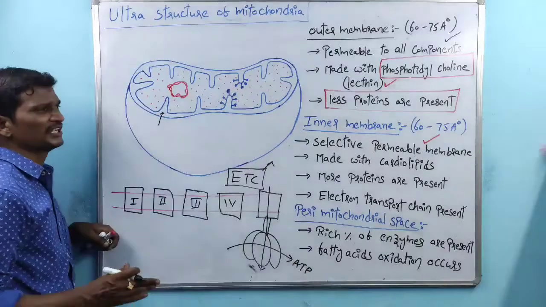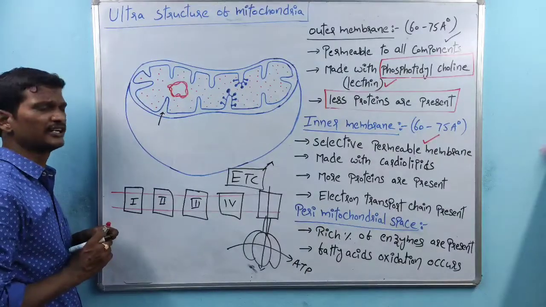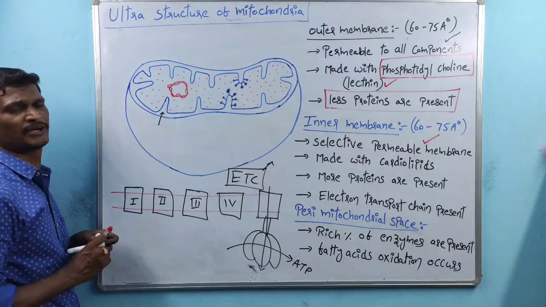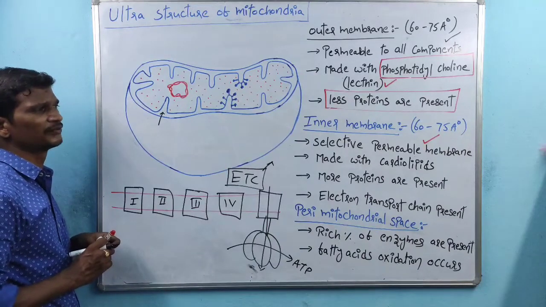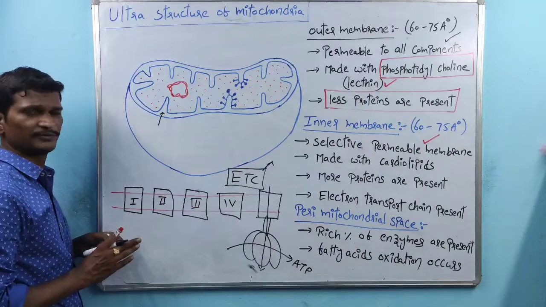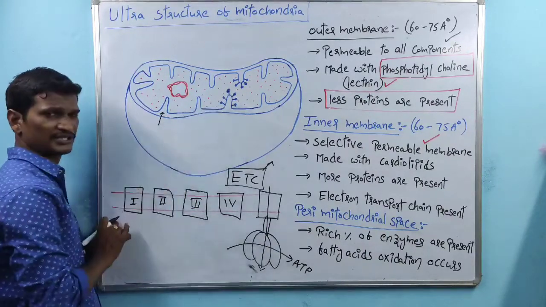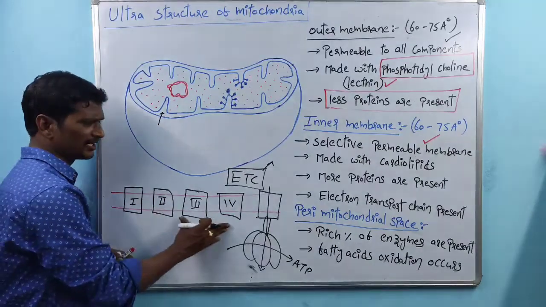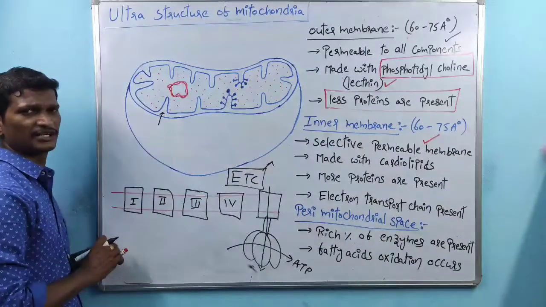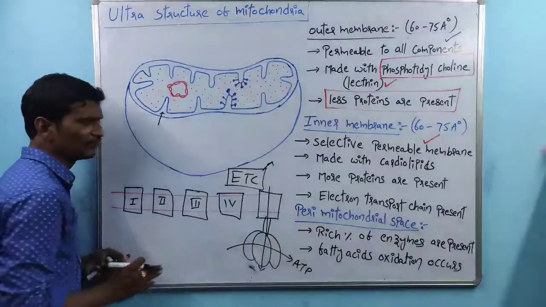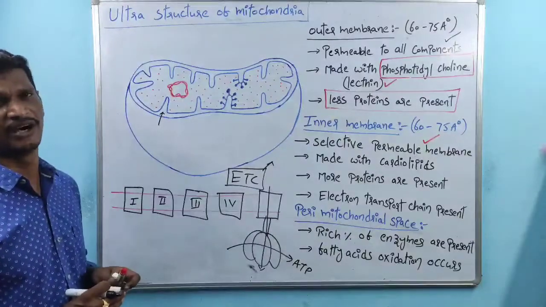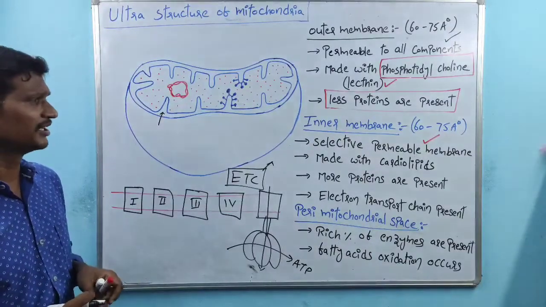So the inner membrane of mitochondria is a very important one. Especially, the inner membrane contains lollipop-shaped structures and electron transport chain proteins. All these are involved in the synthesis of ATP.